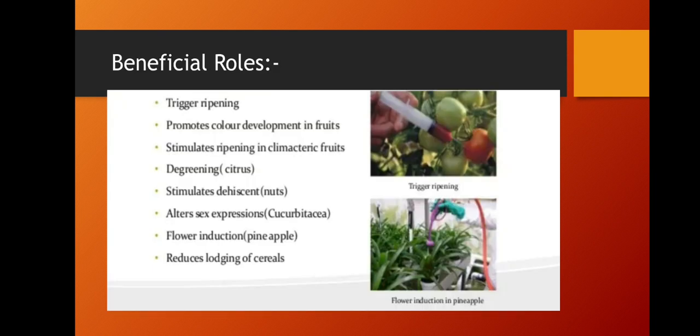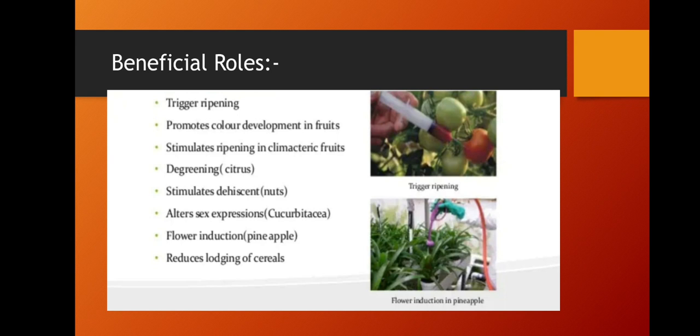What are the beneficial physiological roles of ethylene? It triggers ripening. When the market rate is high and your product is not at the ripe stage, if you spray ethylene or enclose your fruits in ethylene, ripening will occur. It promotes color development in fruits, and color will be developed.